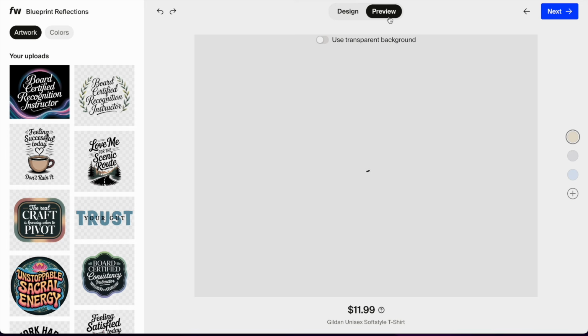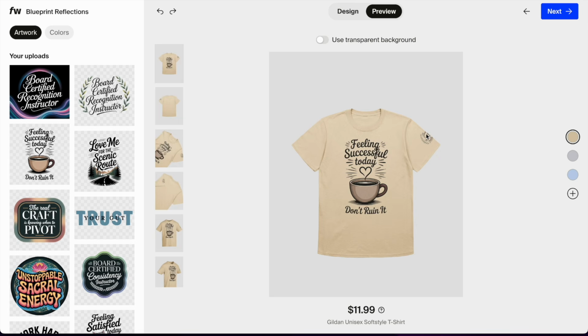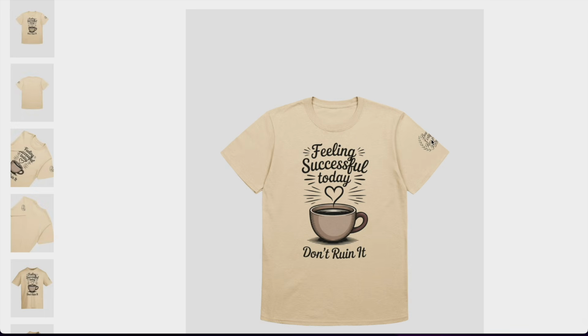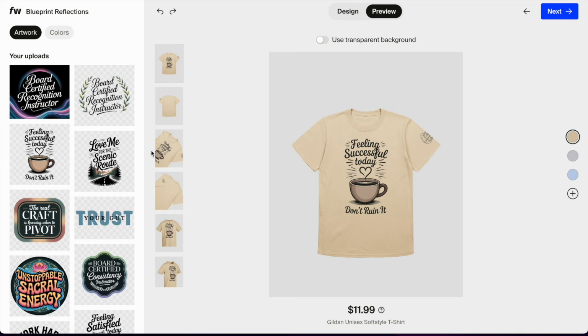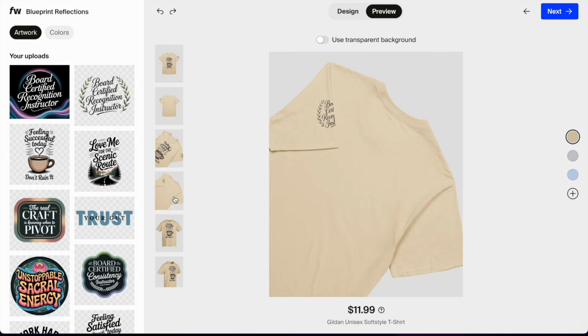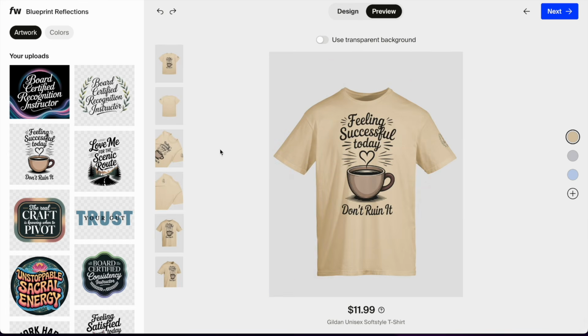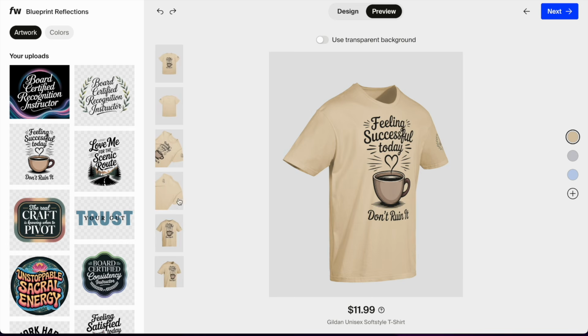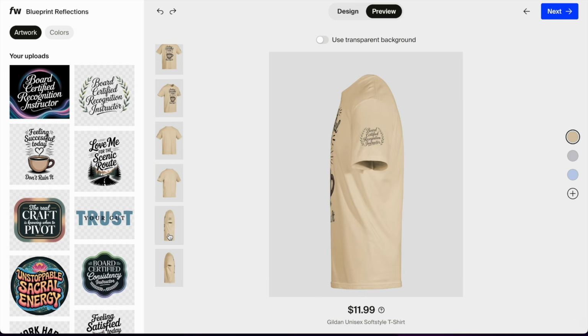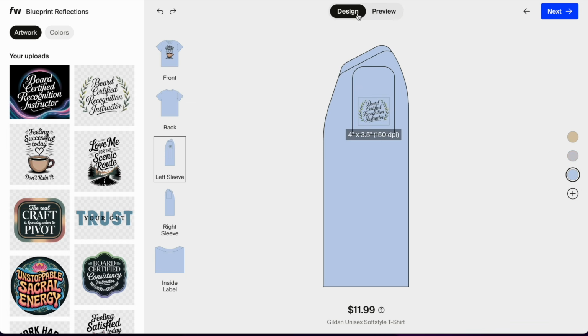Let's click on preview and see what we've done. Feeling successful today, and here I can already see on the side here the design printed on the sleeve, as well as here, as well as here. Here we can see it just a tiny bit. Here we can't see it because it's rotated to the other side, but we can see it here. And if I switch to a different color, I can see how they look on different colors.